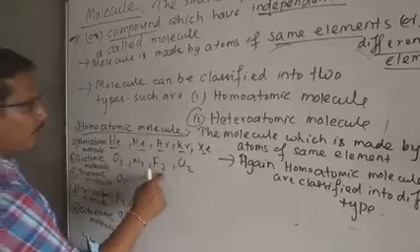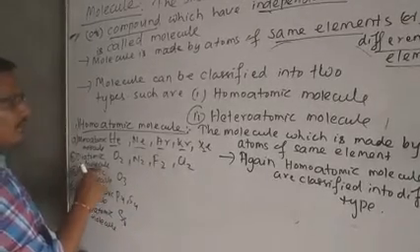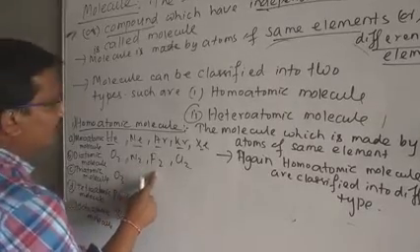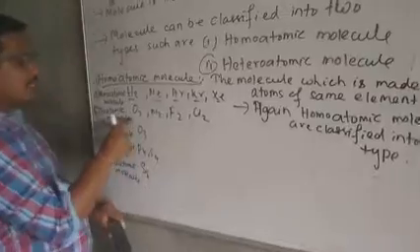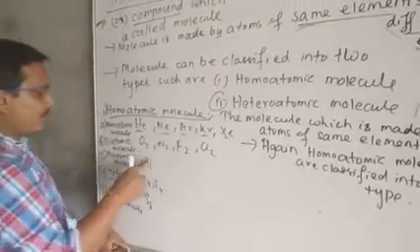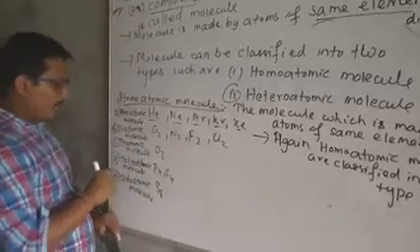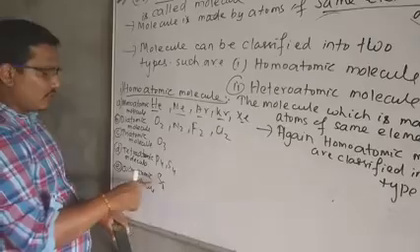O2, N2, F2, Cl2. These are examples of diatomic molecules and also belong to homoatomic molecules. Since it is made by atoms of the same element, it belongs to homoatomic. Since the number of atoms is 2, it is diatomic. Like that, a triatomic molecule example is O3, tetraatomic molecule examples are P4, S4, and an octaatomic molecule is S8.